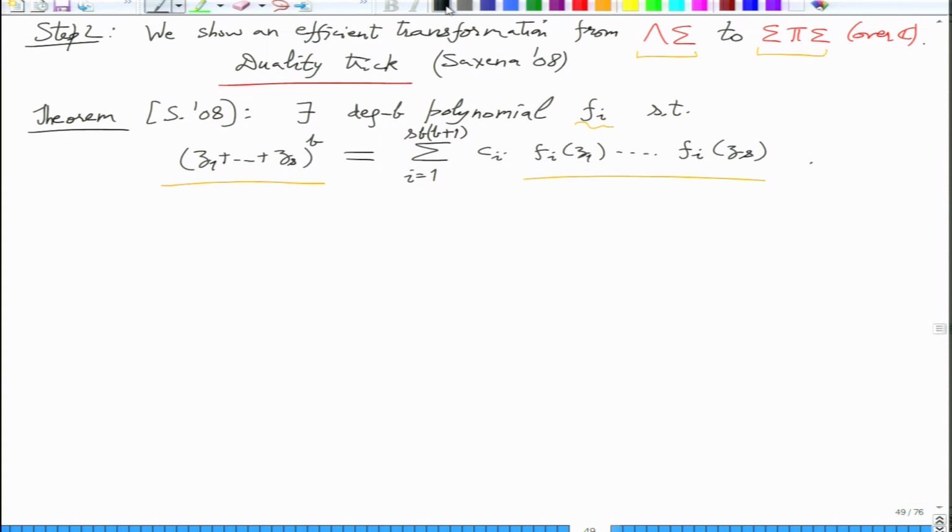That is also a dual, but it's an inefficient dual. This on the other hand is an efficient dual because you are using only S B square many products. So that is the point of this over the trivial representation. It's a non-trivial expansion, you can think of it like that.